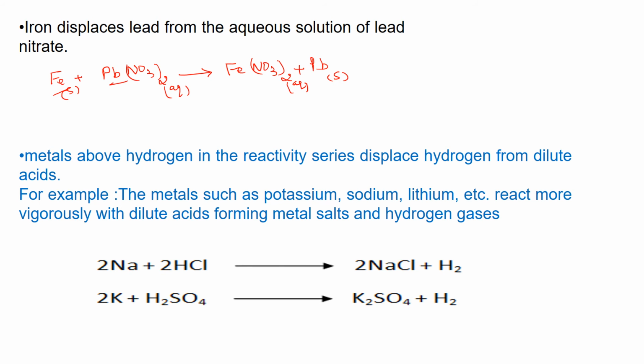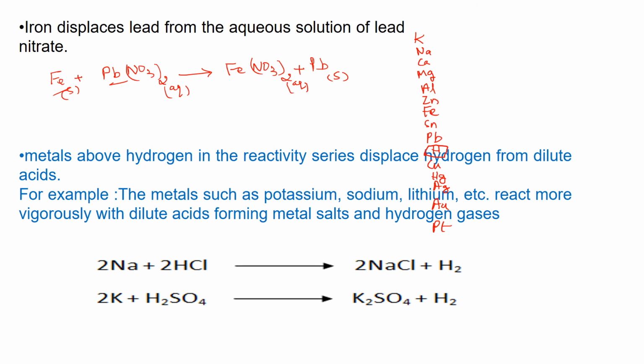Next is how metals are able to displace hydrogen from acids. Let us see the example for that. You already learned in the reactivity series where hydrogen is. Let us write the reactivity series again. Potassium, sodium, calcium, magnesium, aluminium, zinc, iron. Then comes tin, lead, then comes hydrogen, then comes copper, mercury, silver, gold and platinum. Here hydrogen is in the middle.